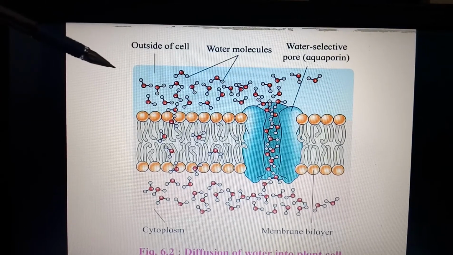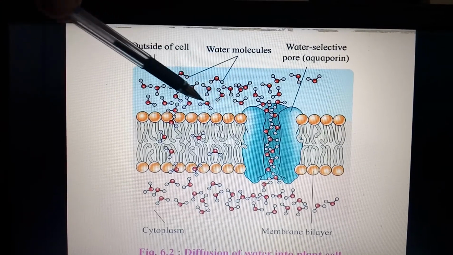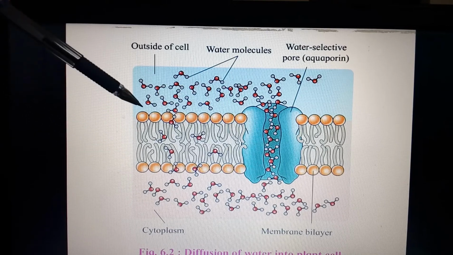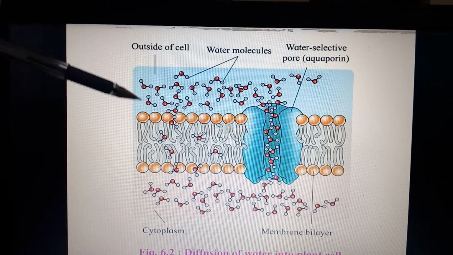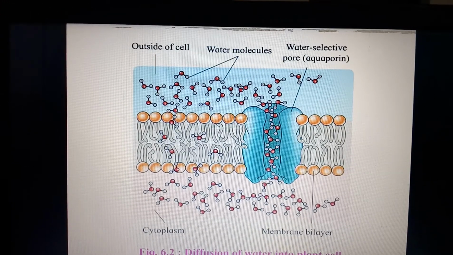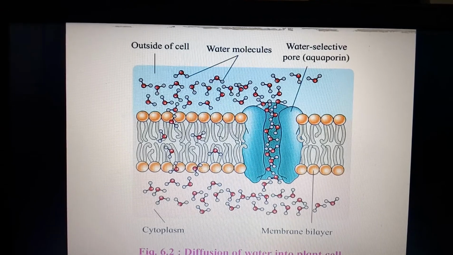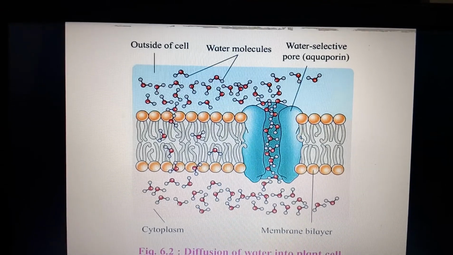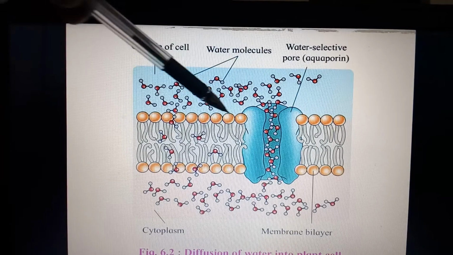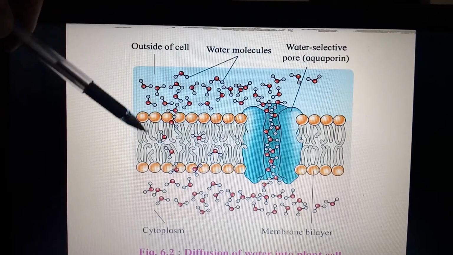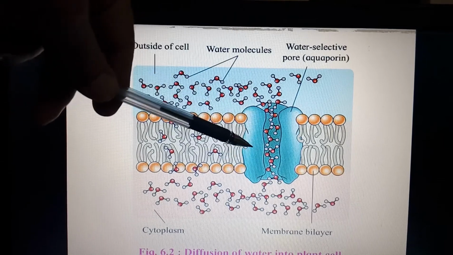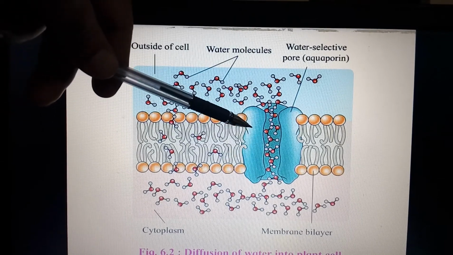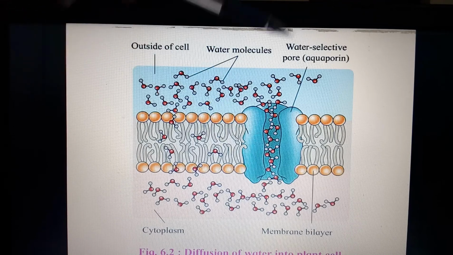In this lipid bilayer, the heads of the lipids face towards the cytoplasm and towards the outer side of the cell. The heads of the lipid are hydrophilic and the tails are hydrophobic, which means it does not allow water to enter directly. For that, there are water-selective pores, or aquaporins.